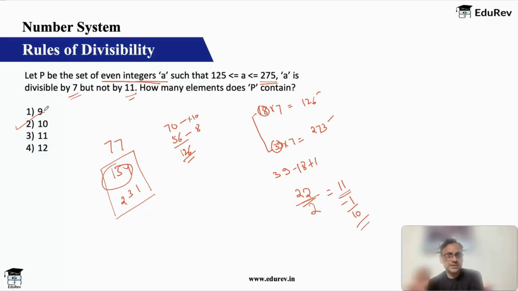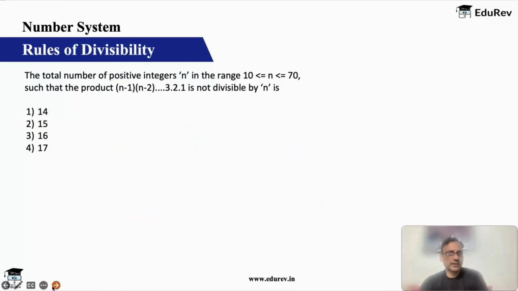There are 10 numbers between 125 and 275 which are even, which are multiples of 7 and which are not multiples of 11, right? There's another method of doing this question which we'll do in the next class when we look at factorization. Factorization has a very nice method to check which numbers are multiples of certain numbers or not. Let's look at another question.